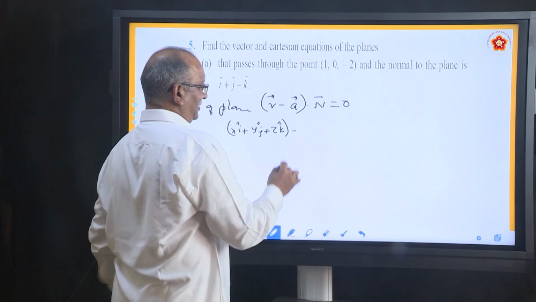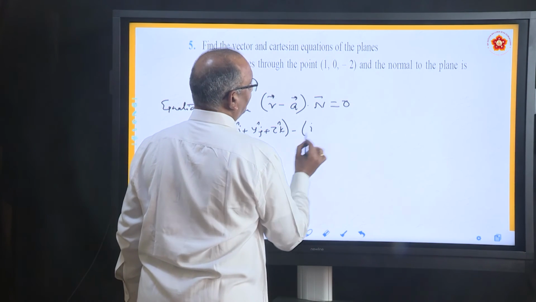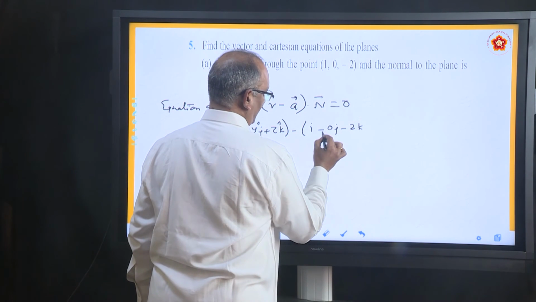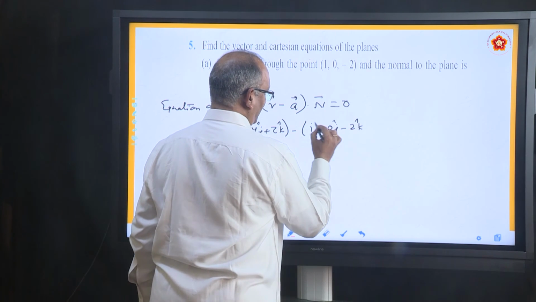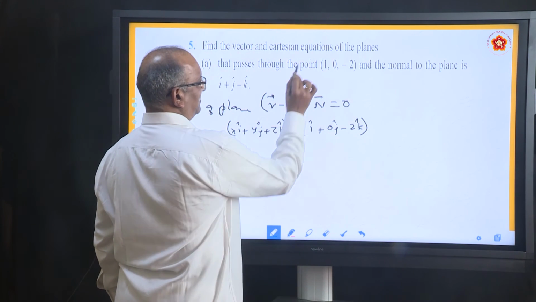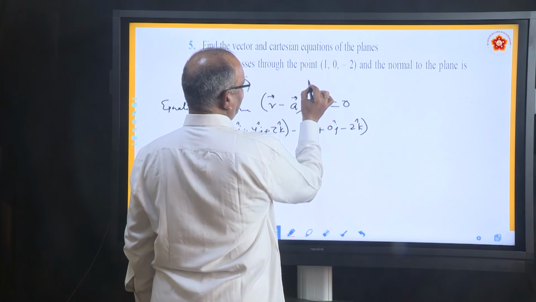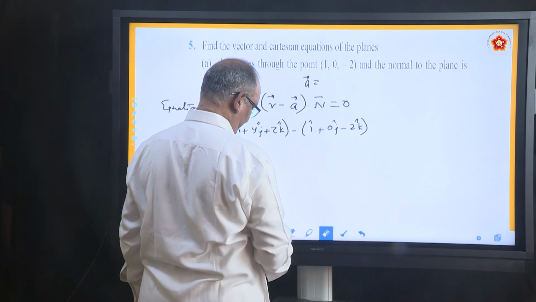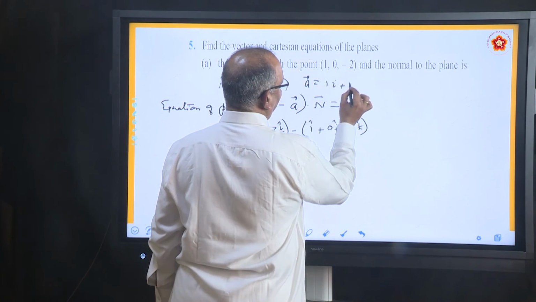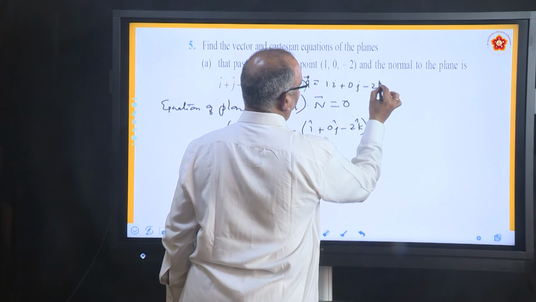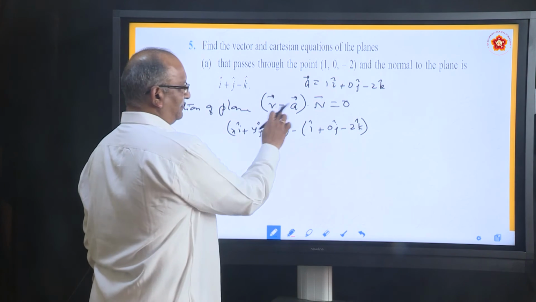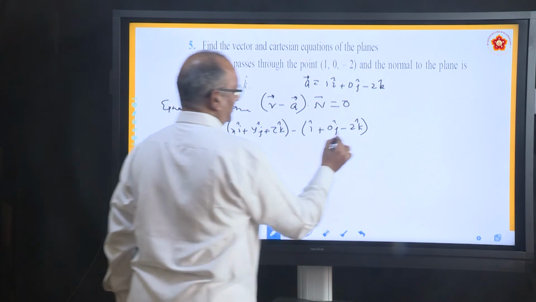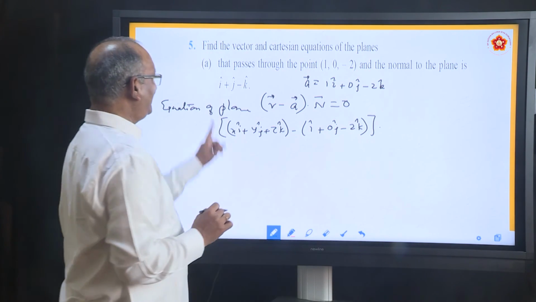These are the points. So you can make the vector, it is i minus 0j minus 2k, or plus 0j minus 2k. This is vector a, it is passing through this point. So that is what we are substituting here. So r minus a is over. Then dot n, this whole thing dot n. What is the vector n? This is the vector n.